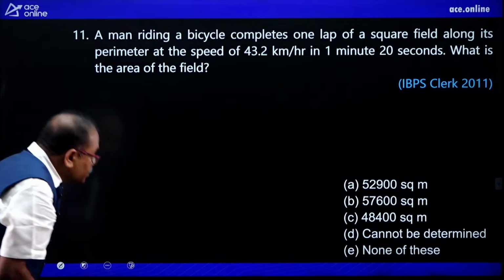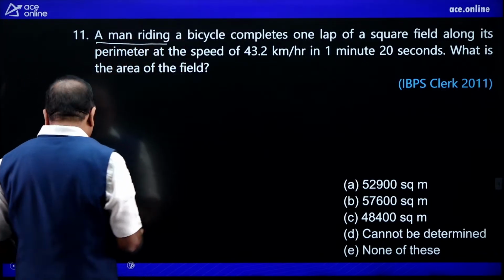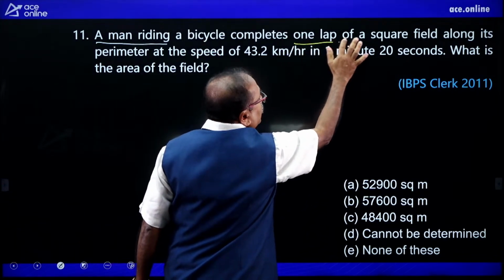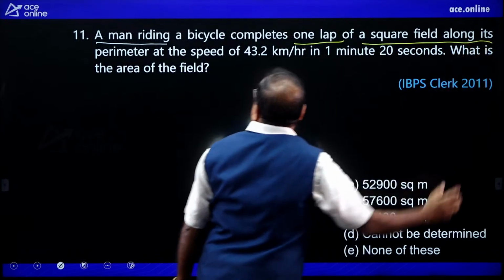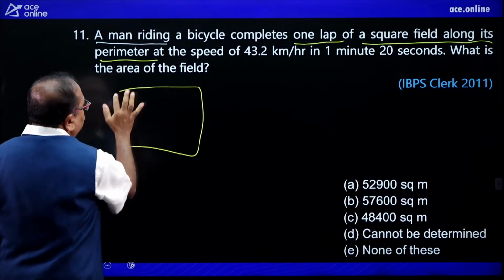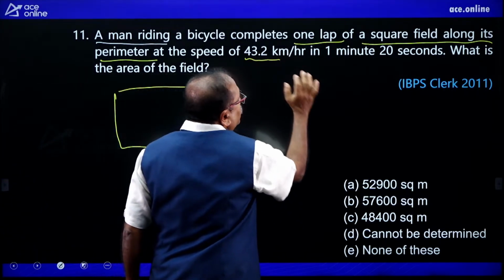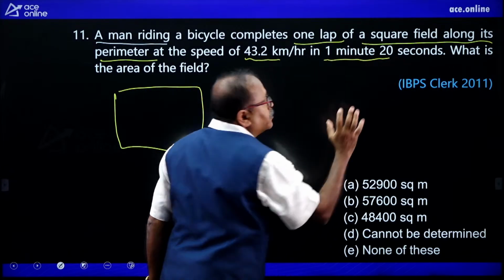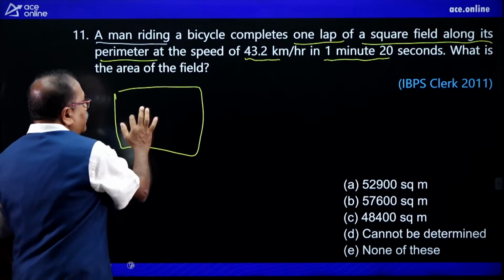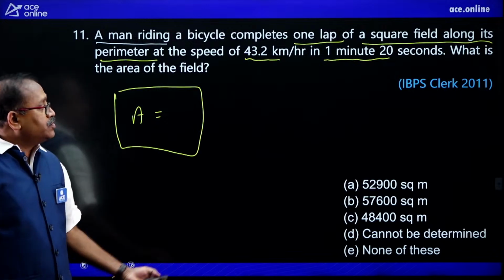So, let me read down the question and then I will give the timing to you. A person rides a bicycle and completes 1 lap of the square field along its perimeter with a speed of 43.2 kilometer in 1 minute 20 seconds. Now, the question is, what is the area of the field? Very simple and basic question. I am sure you can answer the question.